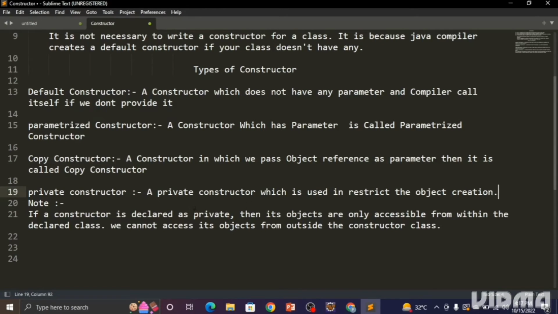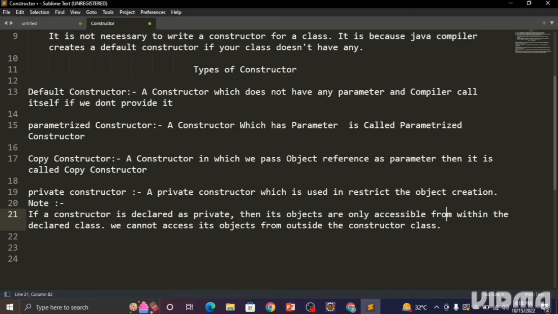Now I'm saying that a private constructor is a constructor which is used to restrict object creation. Because in Java, if we declare any constructor as private, we cannot access the methods and functions written inside that class. Why? Because whenever we declare any constructor as private, its objects are only accessible from within the declared class.